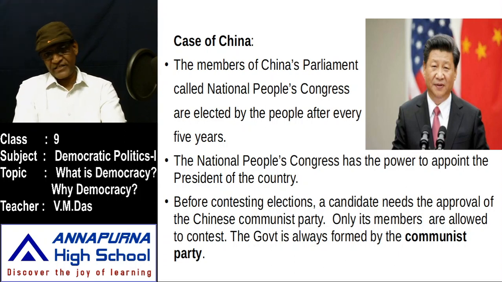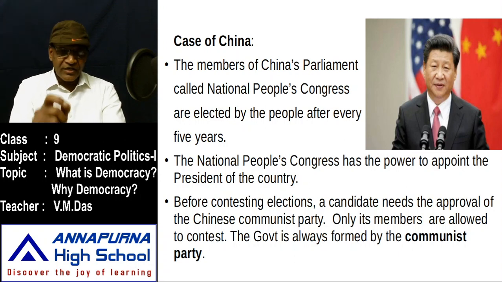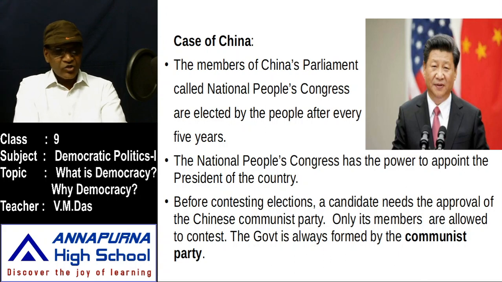Before contesting elections, a candidate needs the approval of the Chinese Communist Party, which over the decades has played a very pivotal role. Without the approval of the Communist Party, no candidate can contest the elections.